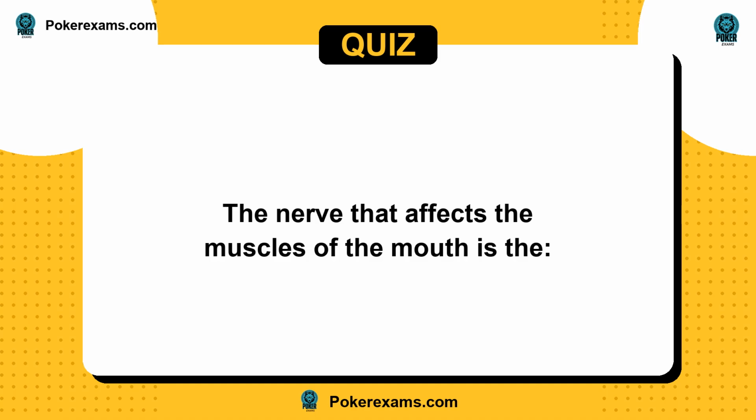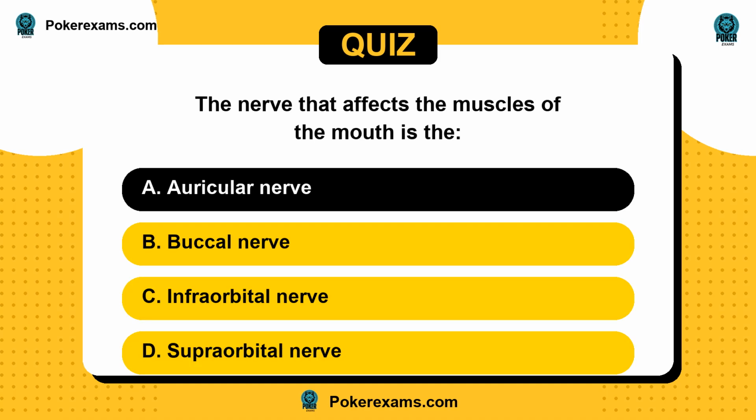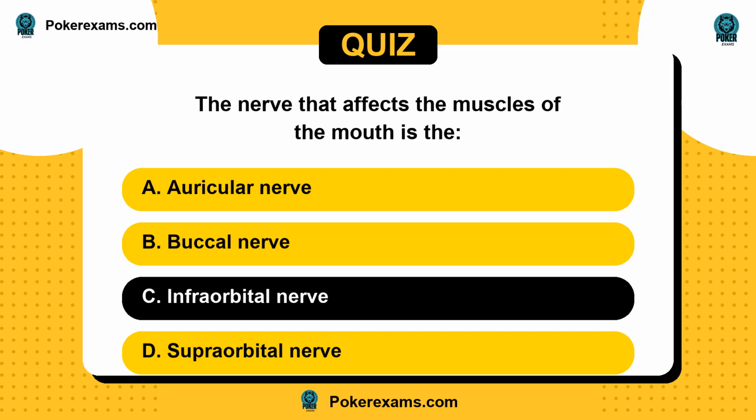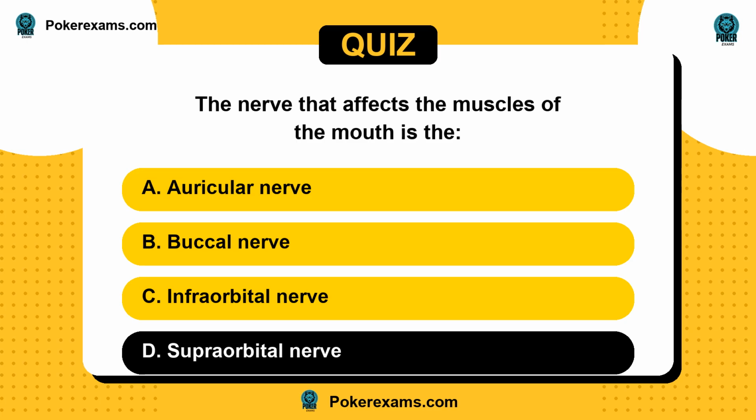The nerve that affects the muscles of the mouth is it A, auricular nerve? Or B, buccal nerve? C, infraorbital nerve? Or D, supraorbital nerve?